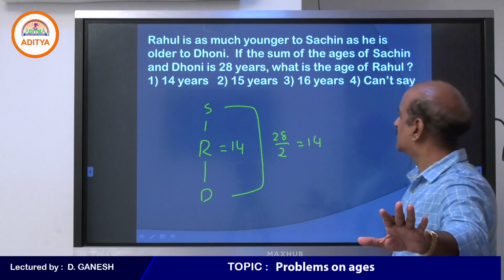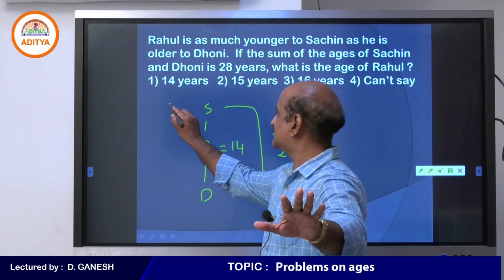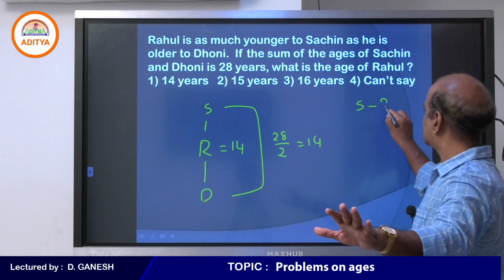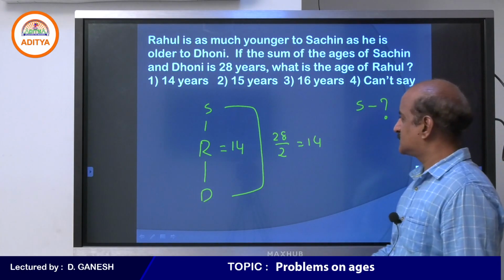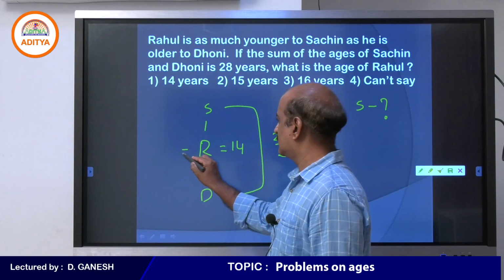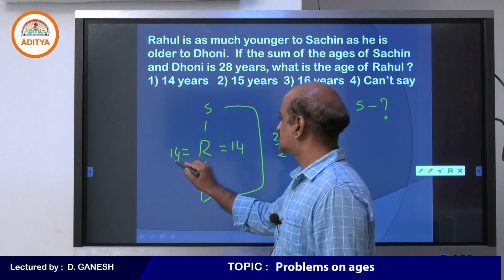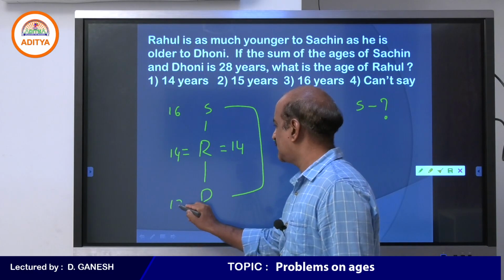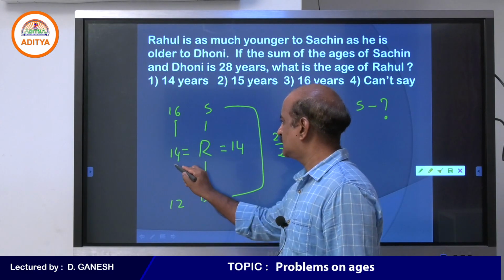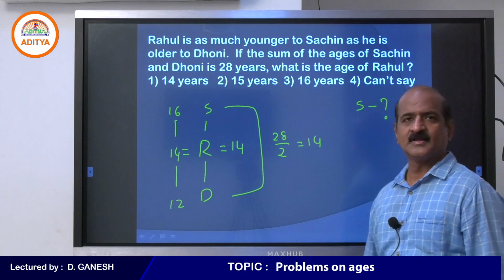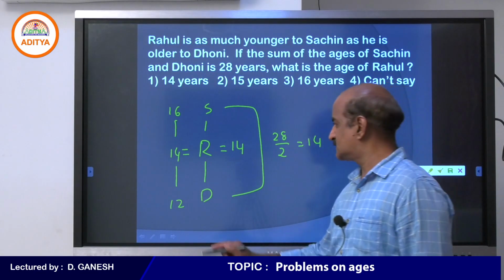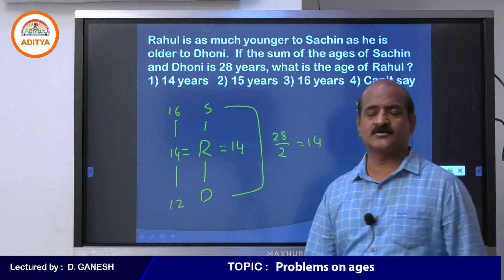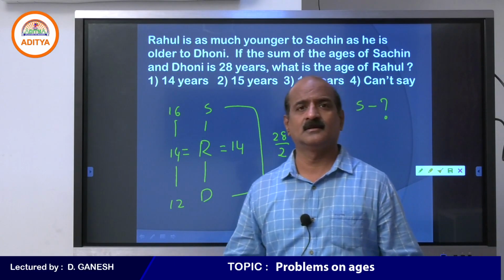Please look at the question. In this question, can you tell me what is the age of Sachin? Because Rahul's age is 14. Somebody says Sachin's age is 16 and Dhoni's age is 12. Yes, you can take that: 16, 14, 12, because the gap is 2. 16 plus 12 is 28. Okay, very fine.